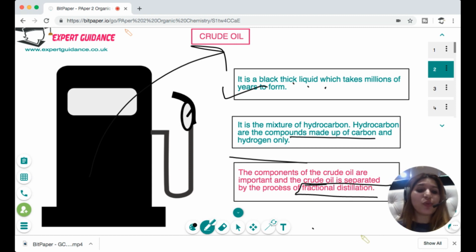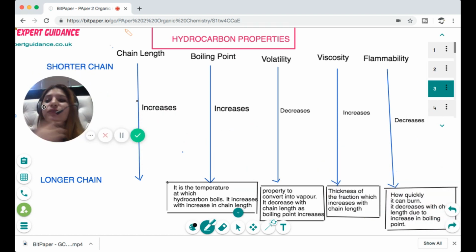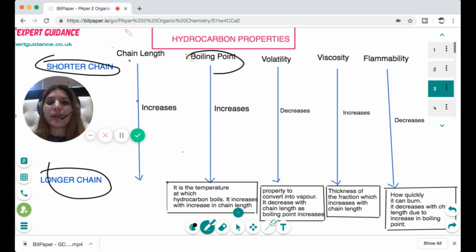Remember this word, fractional distillation, as often in the exam they ask you to explain it, and even to explain the terms fractional and distillation. So let's see. Before we come to fractional distillation, let us see the different properties that each component of the crude oil has. The properties of crude oil depend on the chain length. If the chain length increases, the boiling point increases.